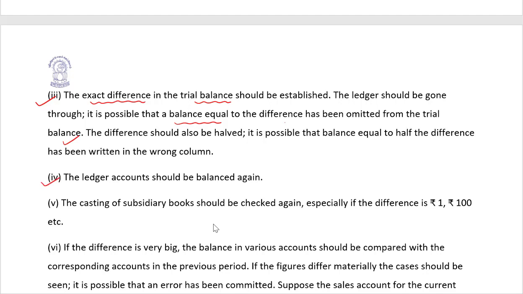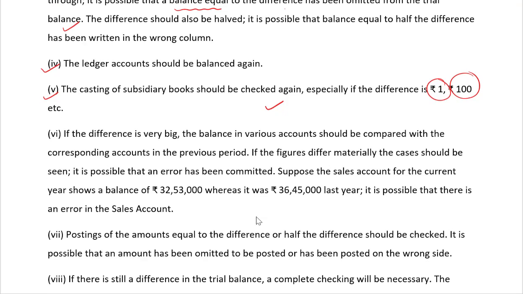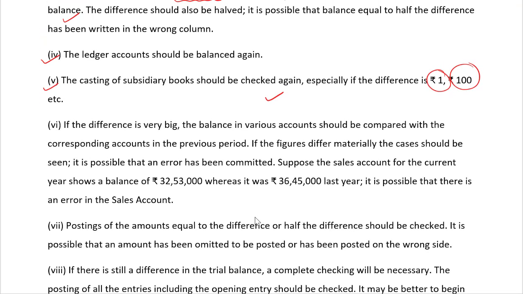Kindly balance the ledger accounts once more. Casting of subsidiary books should be checked again, especially the difference of 100, etc. These things should be checked again and again. If the difference is very big, the balances in various accounts should be compared with the corresponding accounts in the previous period. If the figures differ materially, those cases should be examined. It is possible that an error has been committed.